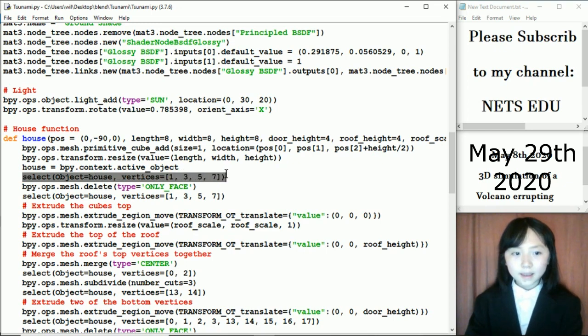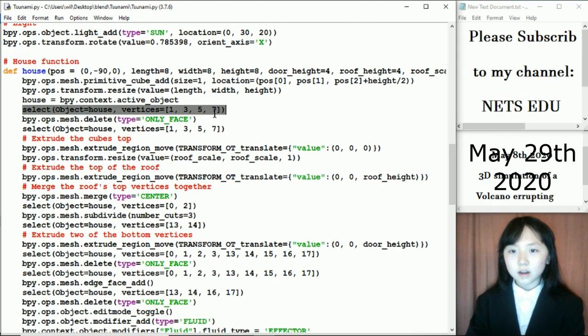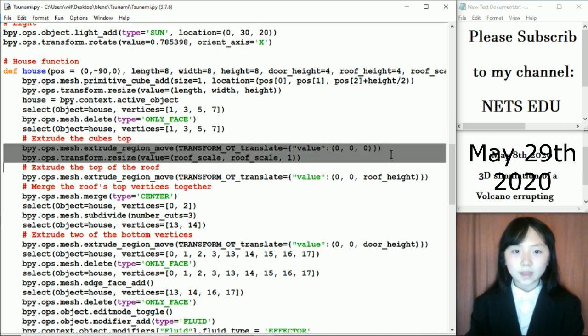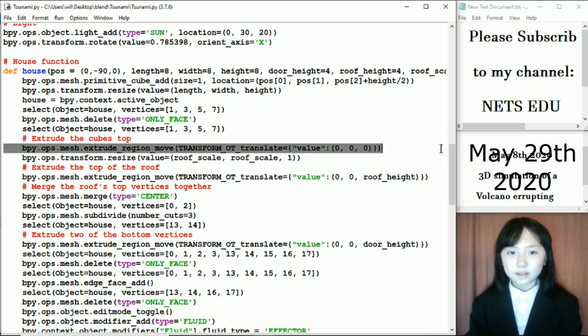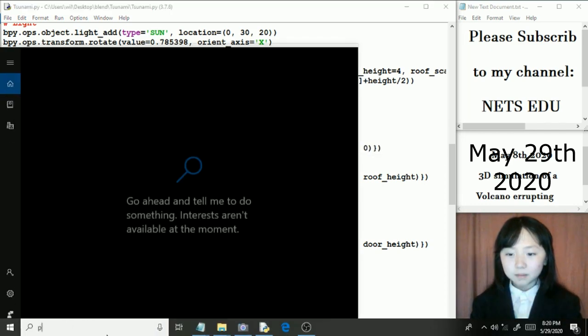I use the select function I defined to select the vertices of that cube. These are the top vertices, and I delete the face. Now I select the vertices again, and here I extrude them, and I don't really move them, so we only get extra vertices. Then I resize them like this.